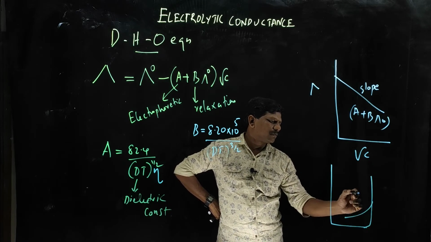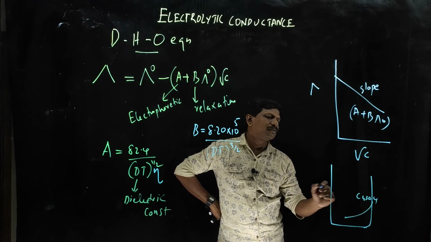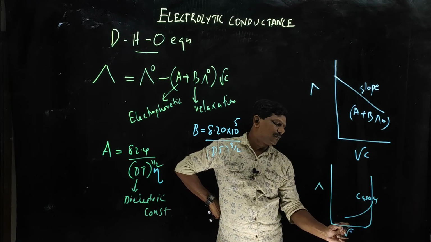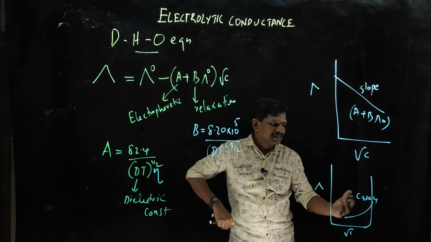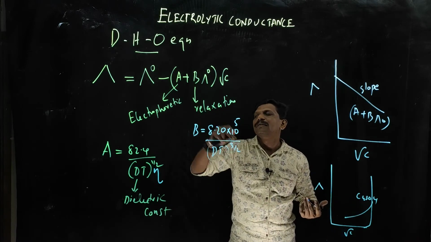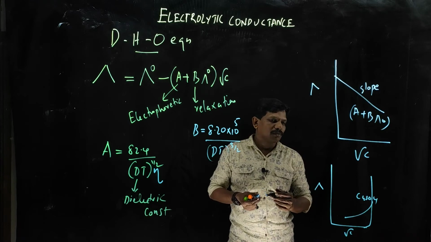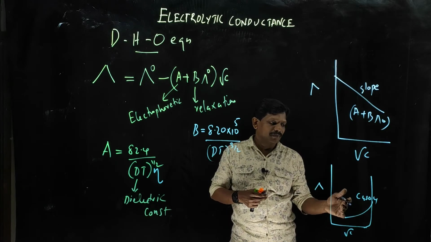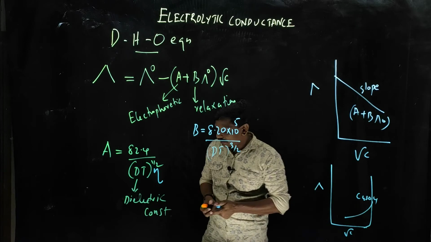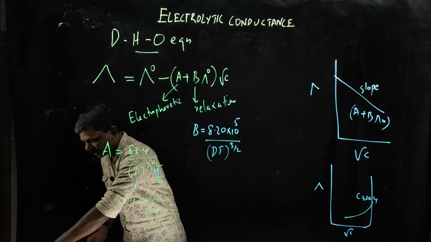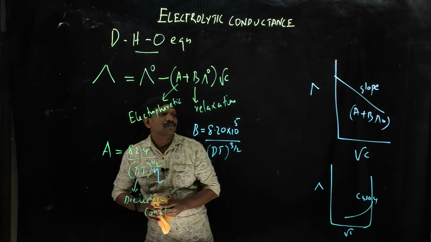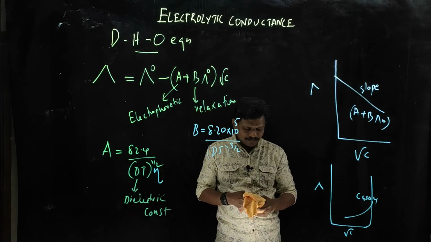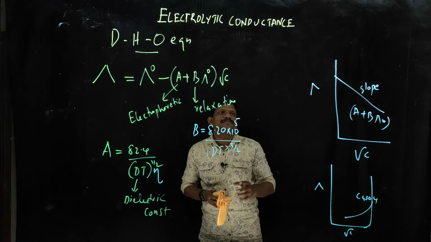Sometimes, for example copper sulfate, this graph will look like this. So some additional parameters are needed to explain this with the Debye-Huckel-Onsager equation. That is known as the deviation from the Debye-Huckel-Onsager equation.